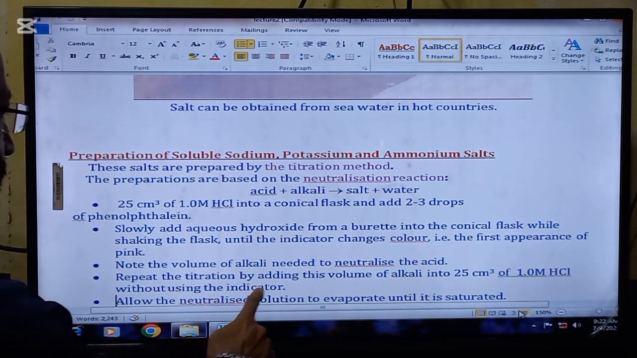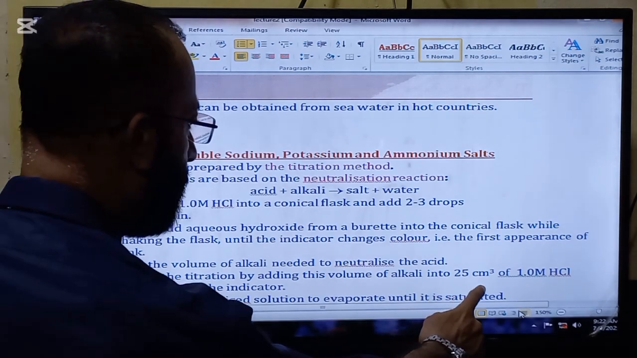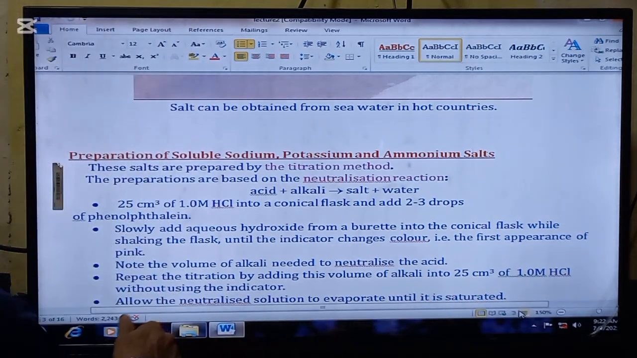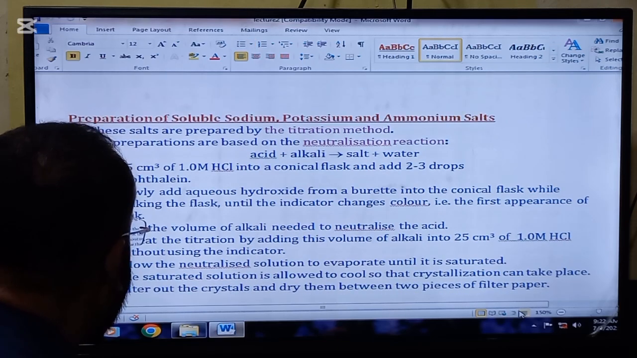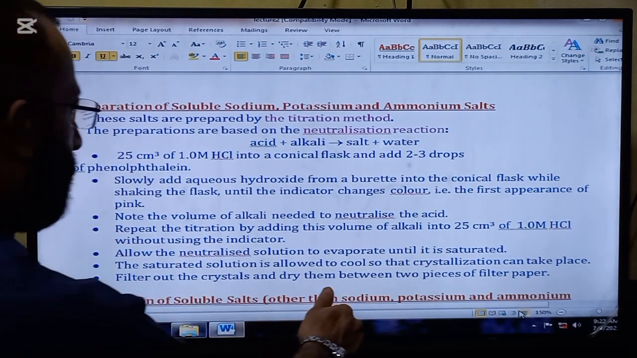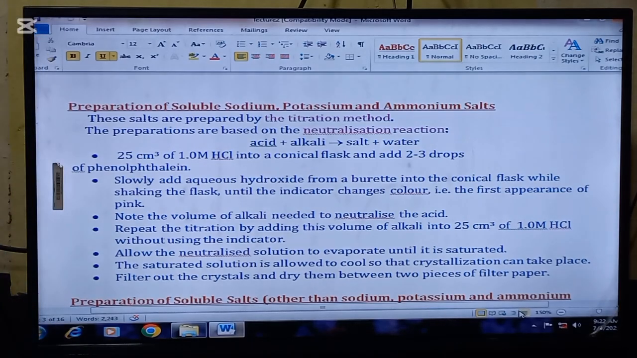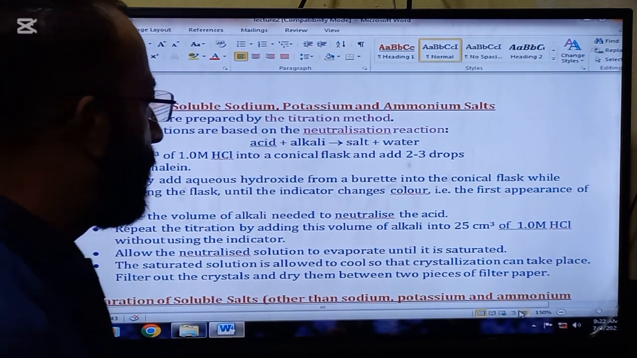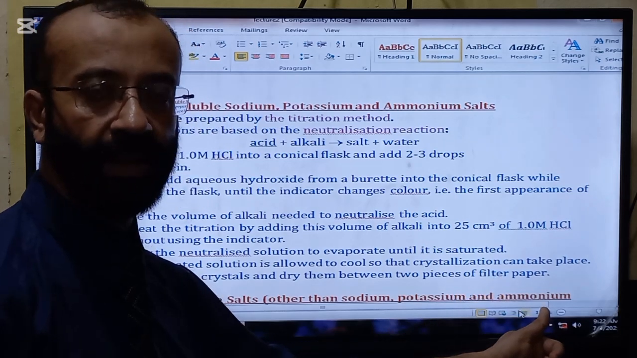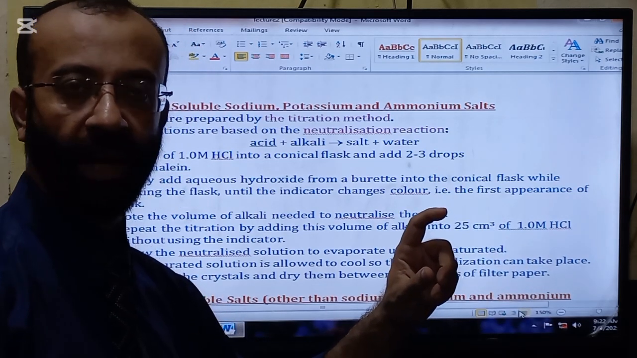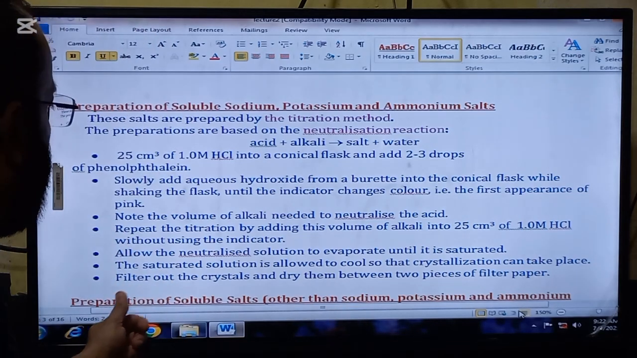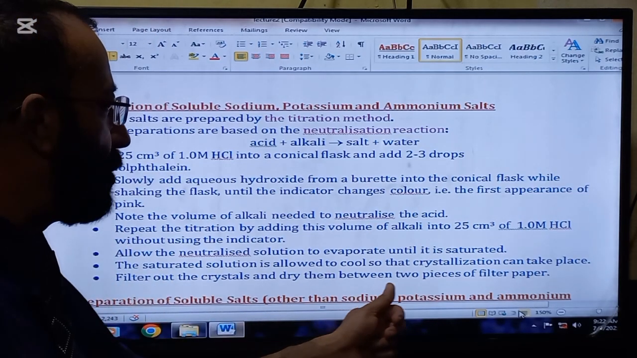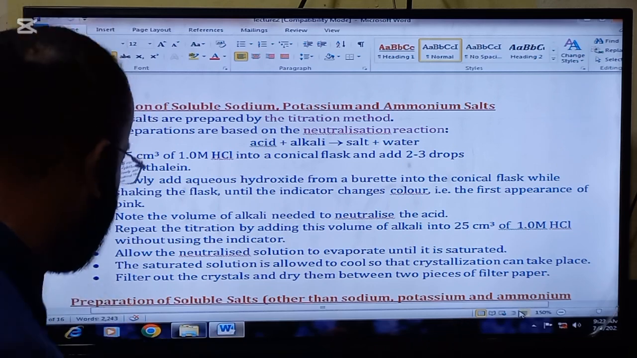Repeat the titration by adding this volume of the alkali into 25 cm³ of 1 molar acid without using the indicator. Allow the neutralized solution to evaporate until it is saturated. This saturated solution is allowed to cool so that crystallization can take place. So now the solution will cool and crystallization will occur. Filter out the crystals and dry them between two pieces of filter paper.